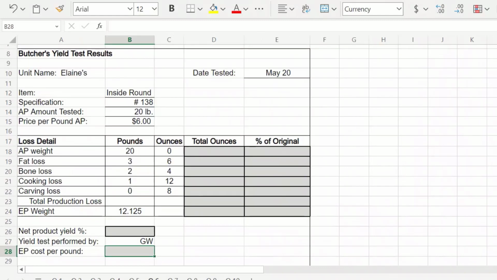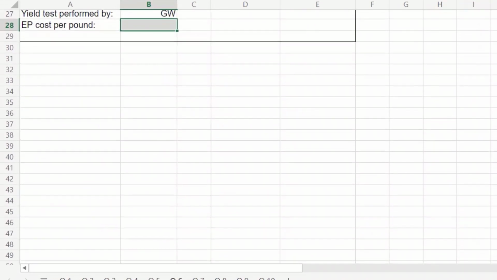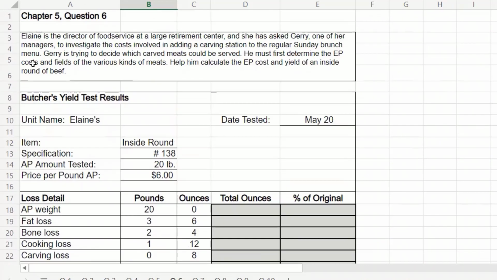All right, question number 6. In this one, we are talking about AP weight versus EP weight. Okay, we remember that AP means as purchased, and then EP is your edible portion. All right, so Elaine is the director of the food service at a large retirement center, and she's asked Jerry, one of her managers, to investigate the cost involved in adding a carving station to the regular Sunday brunch menu.